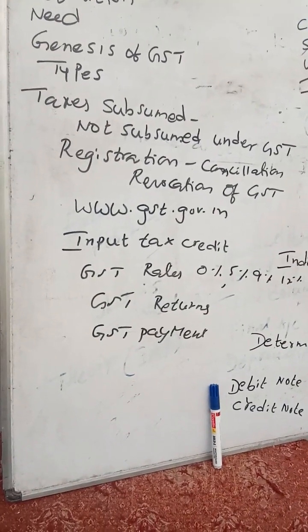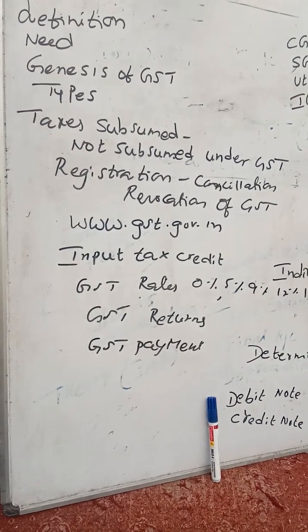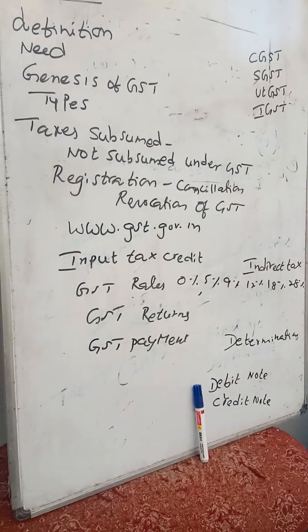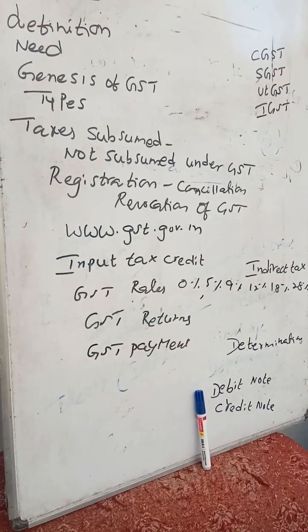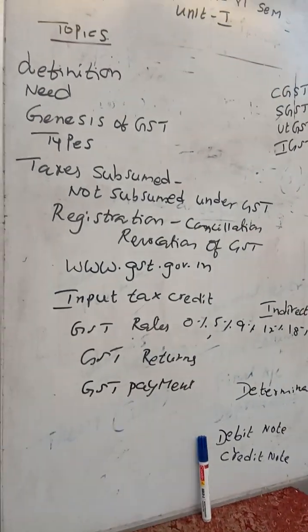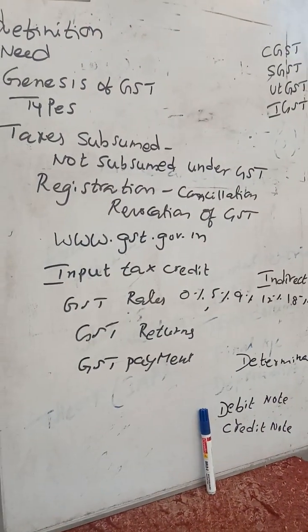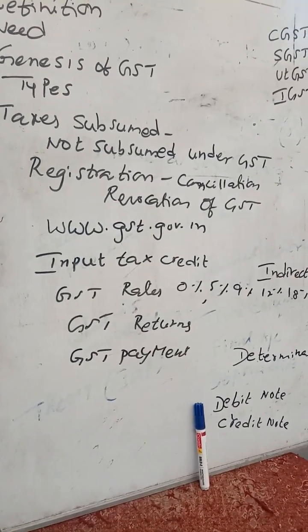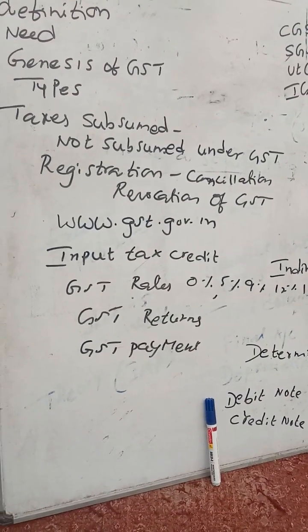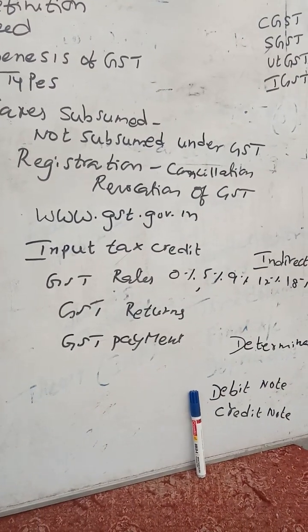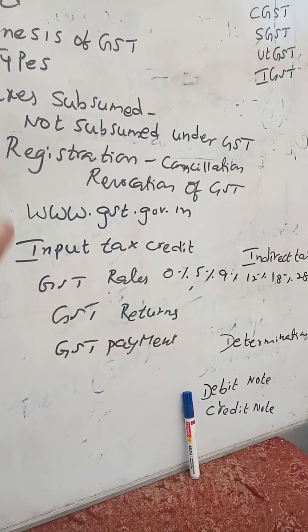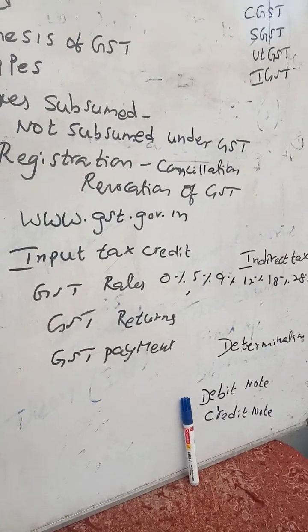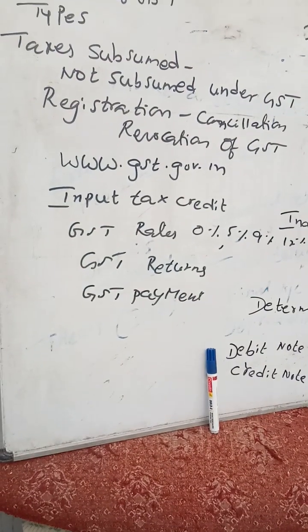Cancellation means once we get registered, if our sales are down and we are not in profits and unable to reach the turnover of 40 lakhs, then you can ask for a cancellation, or if the trader dies, their executors can ask for cancellation. There are certain cases where the GST officer gives a show cause notice and cancels the registration, then the trader has to apply for revocation of GST. Okay, this is a very important topic.